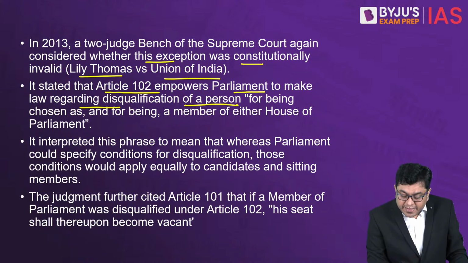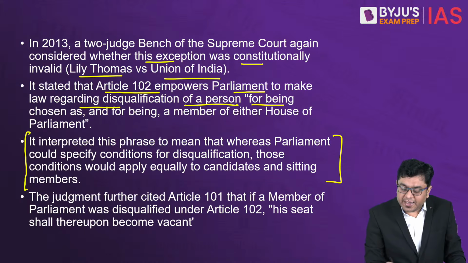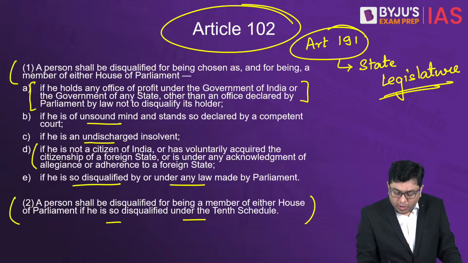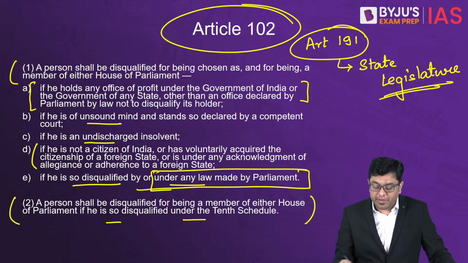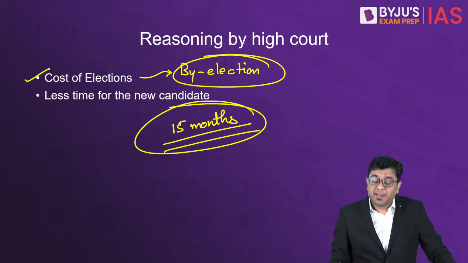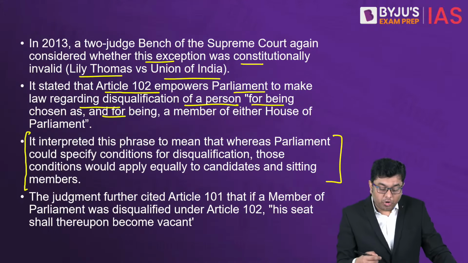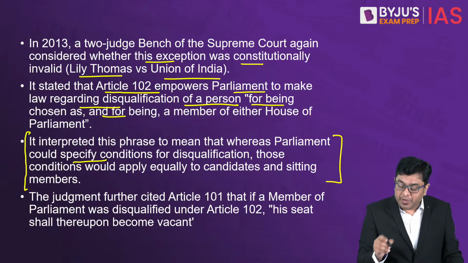Now, it interpreted this particular phrase as indicated in Article 102. Remember, in Article 102, we saw that under any law made by Parliament, an individual can be disqualified. This particular phrase was interpreted by the court in a way that Parliament could specify conditions for disqualification.